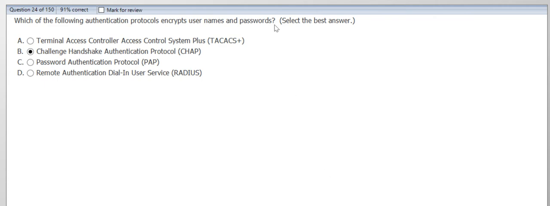Our next question is: which of the following authentication protocols encrypts usernames and passwords? Select the best answer. Is it TACACS+? Is it CHAP, PAP, or RADIUS? So the question here is: it encrypts both usernames and passwords. So we will select A and then check out the answer.